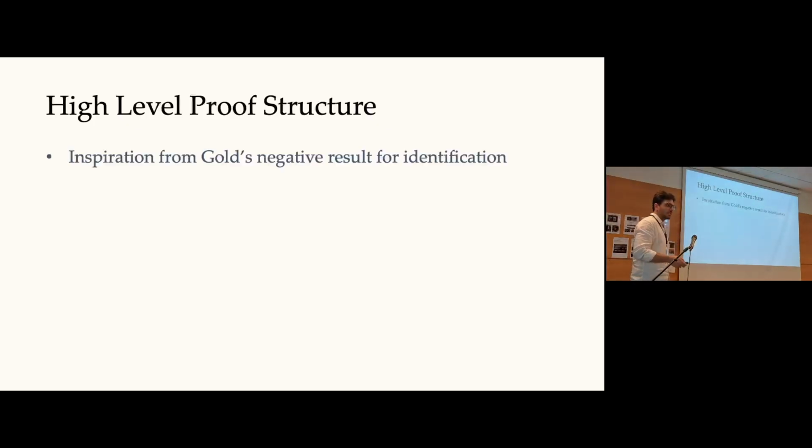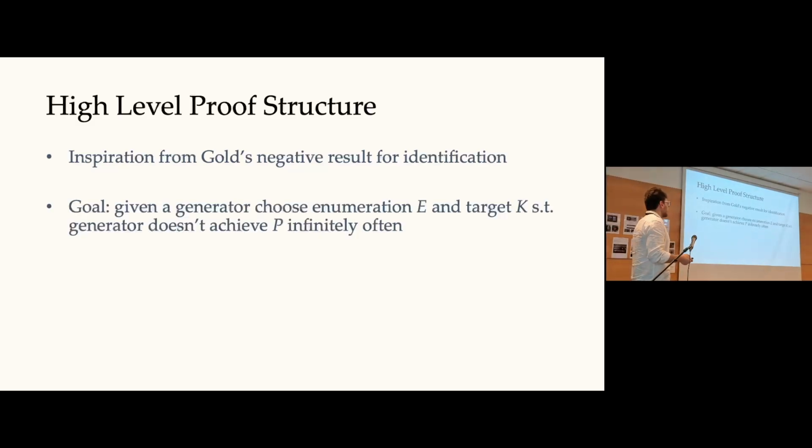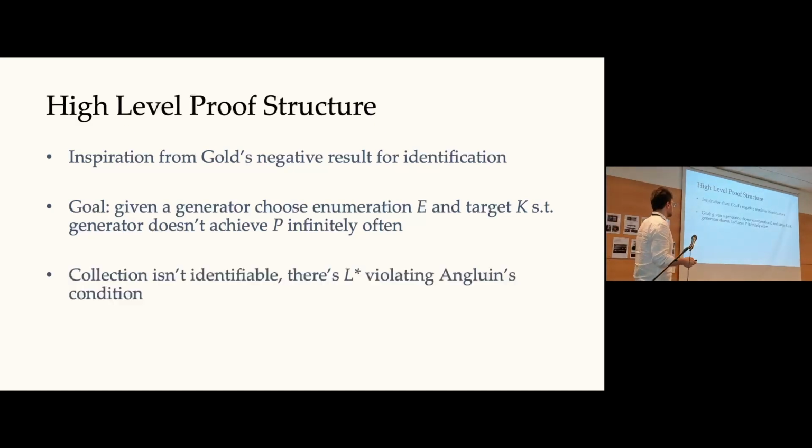Okay. So let me go ahead and give you the high-level proof structure, which, as we mentioned before, is basically inspired by Gold's negative result for identification in the limit. What is our goal? How do we show that no generator can achieve this property P? We have to show that given any generator, we can come up with an enumeration E and a target language K, such that the generation does not achieve the desired property P infinitely often.